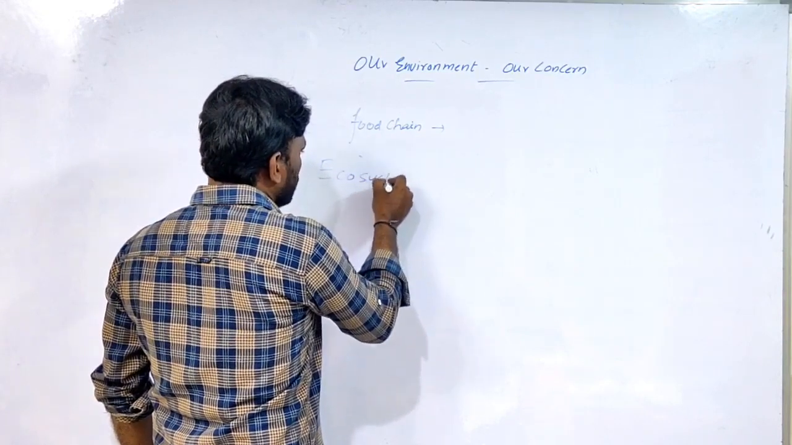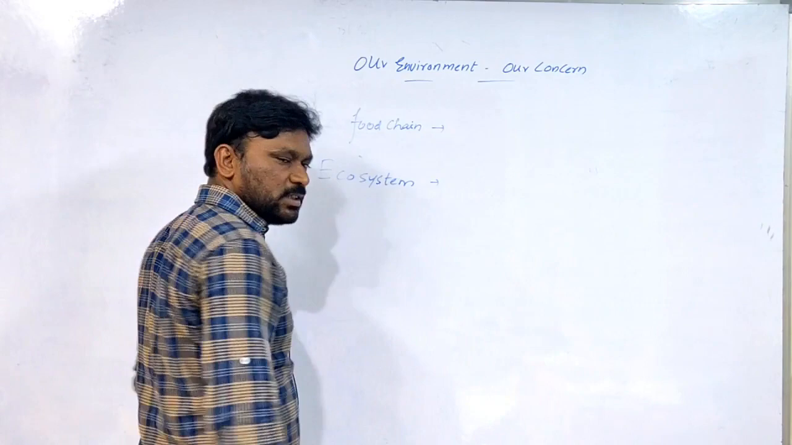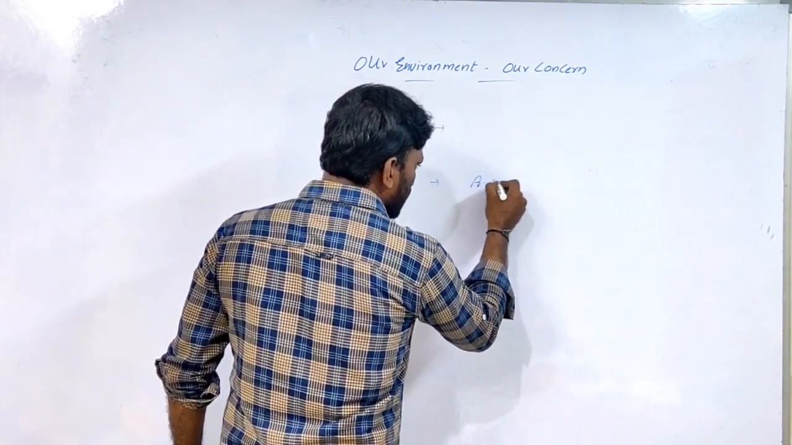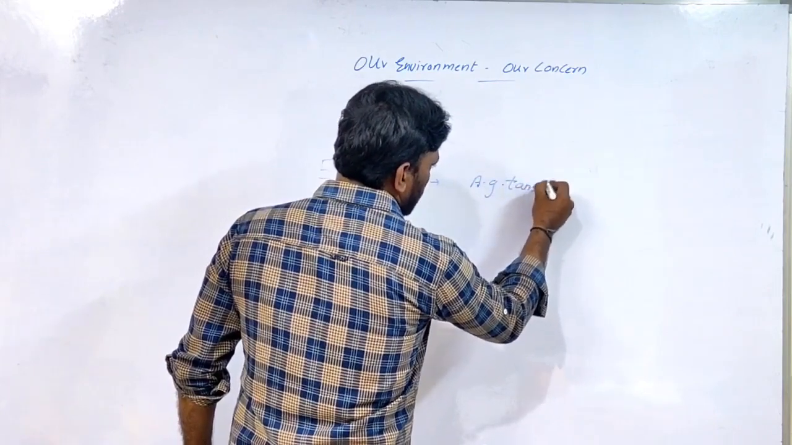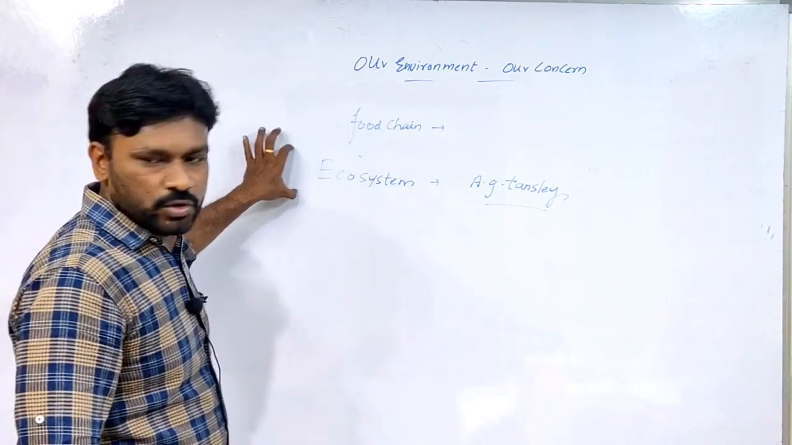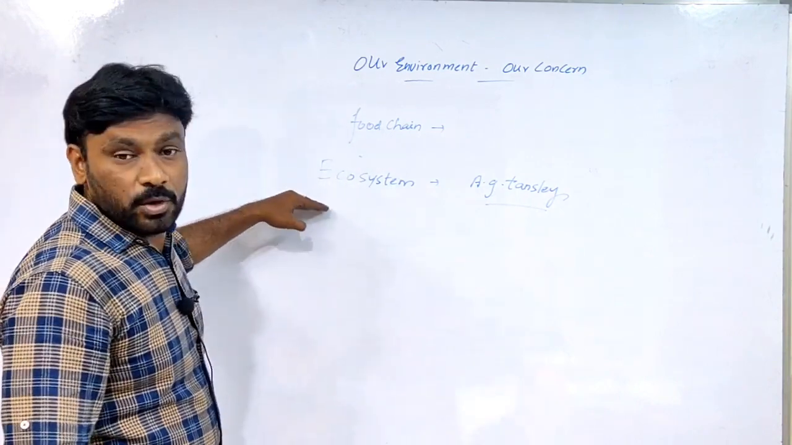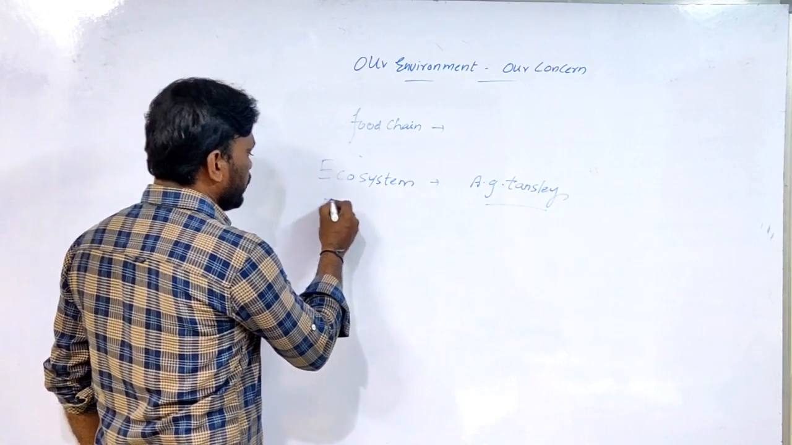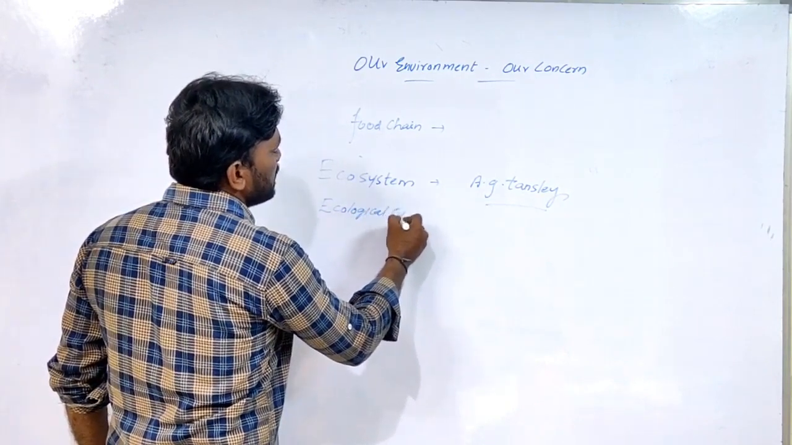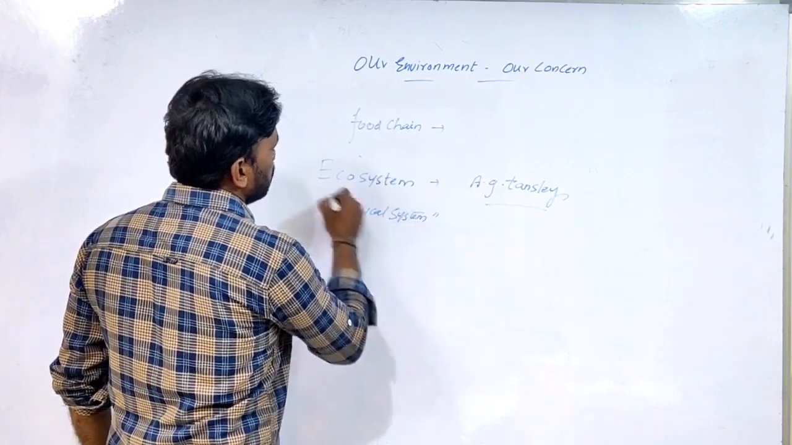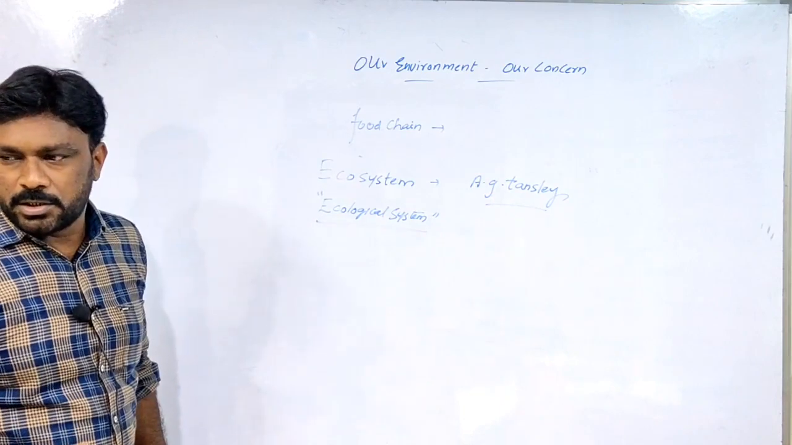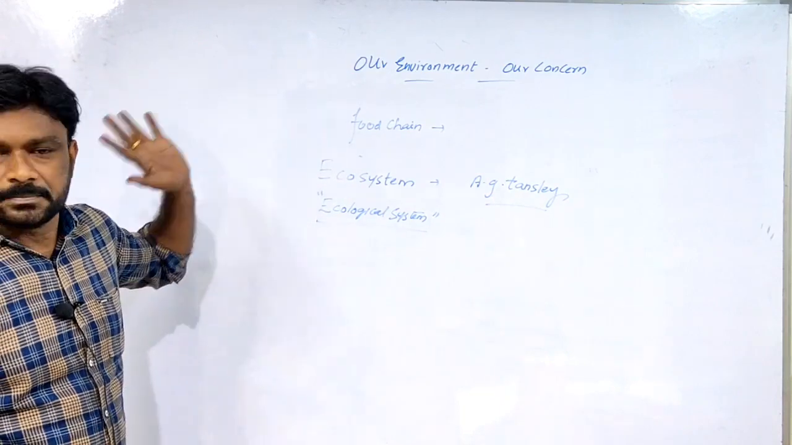What is called an ecosystem? The term ecosystem was coined by the scientist A.G. Tansley. It has been taken from the words ecological system. The word ecosystem has come from the words ecological system, and simply we are calling the ecological system an ecosystem.